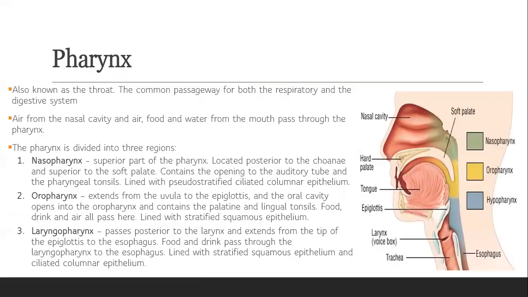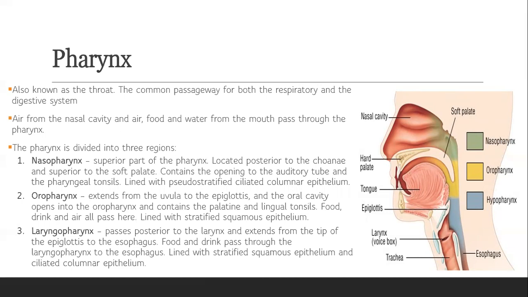Next organ is our pharynx. It is also known as our throat. It is the common passage for both the respiratory and our digestive system. The air from the nasal cavity and the air, food, and water from the mouth pass through our throat. The pharynx can be divided into three parts: the nasopharynx, the oropharynx, and our laryngopharynx or hypopharynx.